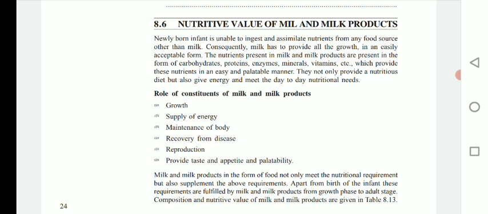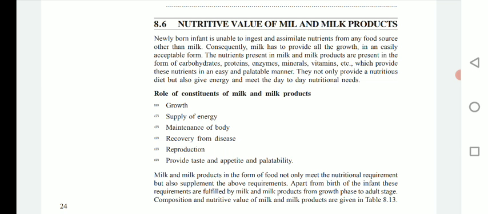in this particular lecture. Newborn infants are unable to ingest and assimilate nutrients from any food source other than milk. You know that newborn infants are fed with breast milk by the mother, and they are unable to digest solid food material until their digestive system gets adapted. Consequently, milk has to provide all the growth in an easily acceptable form.